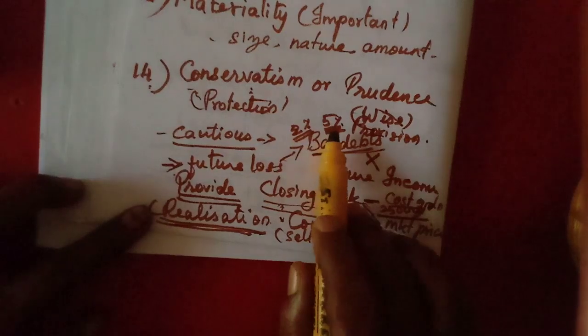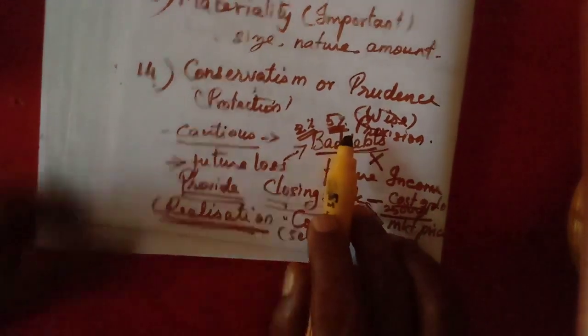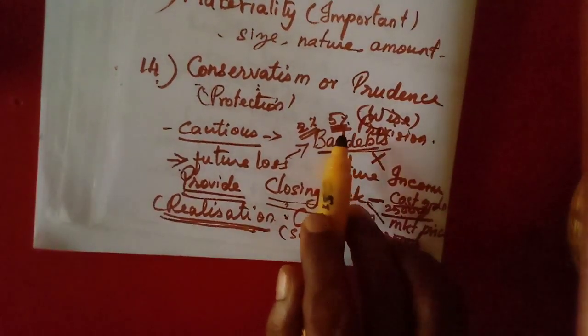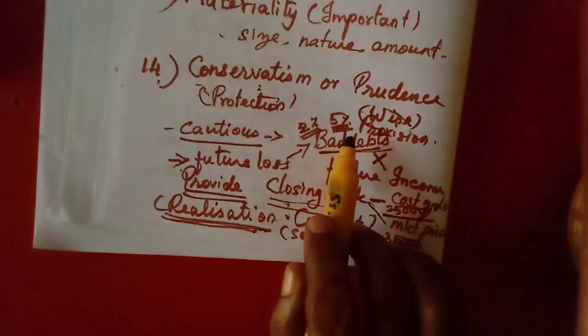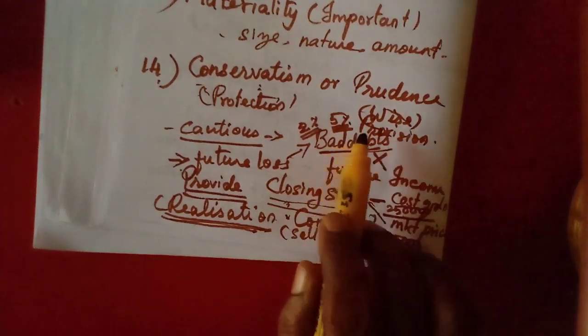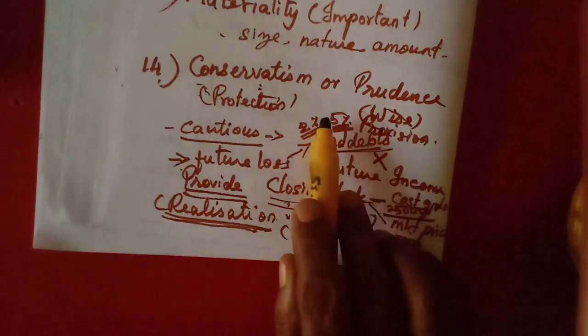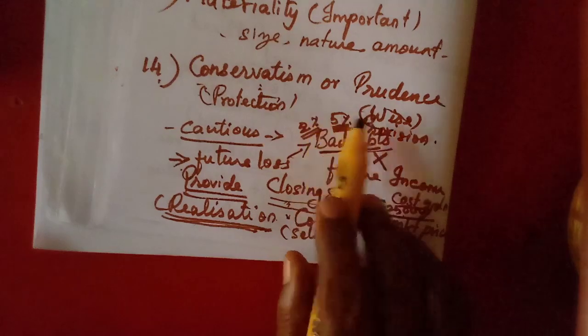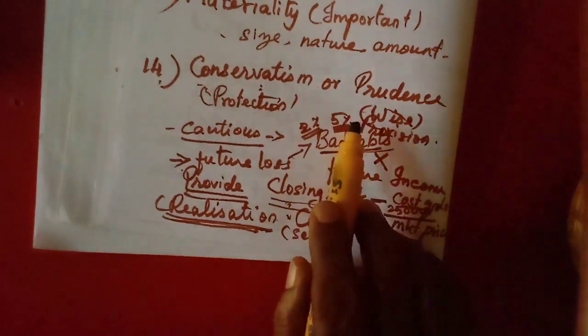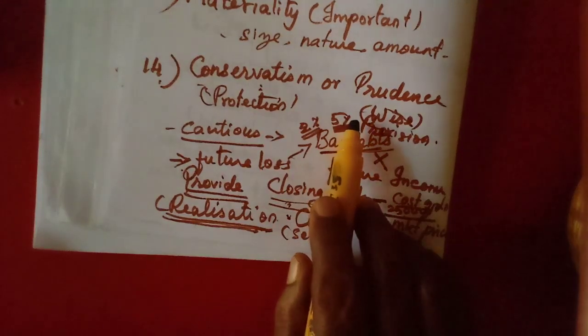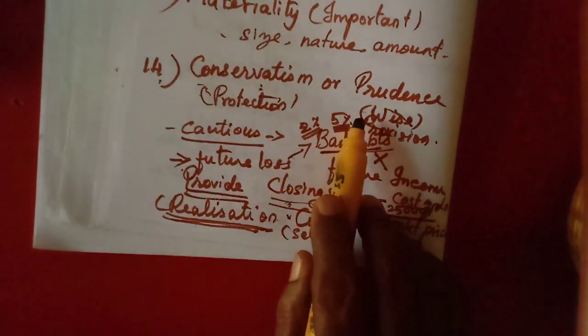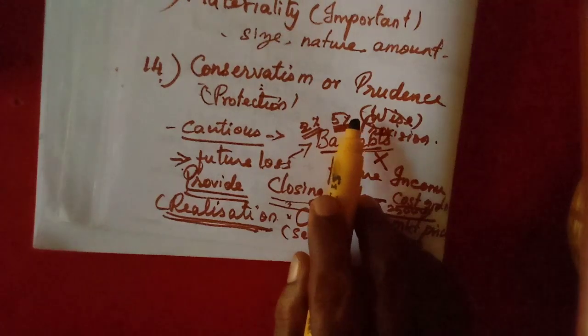We may not receive the debts fully. So we have to anticipate the loss and provide for that loss. That is conservatism, the convention of conservatism or prudence. I think you might have understood what I have explained, the 4 conventions. Okay, students, with this we have completed.